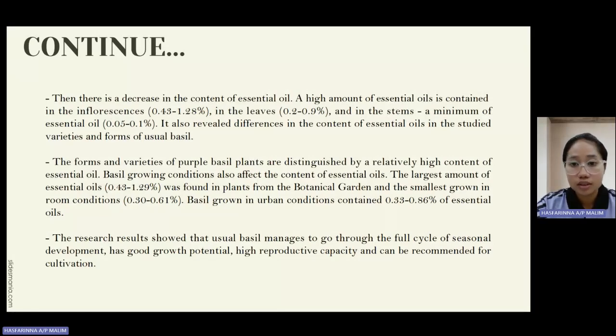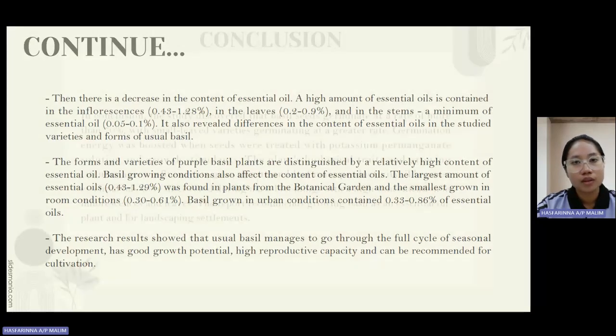Basil growing conditions also affect the content of essential oil. The largest amount of essential oil, which is 0.53 to 1.29%, was found in plants from the botanical garden, and the smallest in plants grown in room conditions, which is 0.30 to 0.61%. Basil grown in urban conditions contains 0.30% to 0.86% of essential oil. The research results show that usual basil managed to go through the full cycle of seasonal development, has good growth potential and high productive capacity, and can be recommended for cultivation.